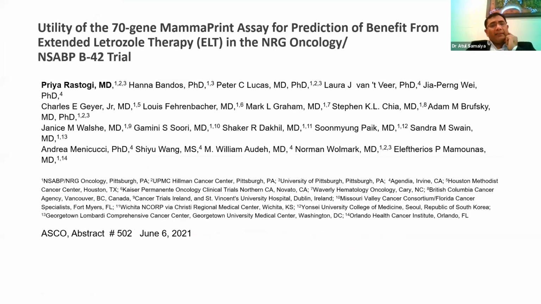Then another point, whether extended endocrine therapy is beneficial in the patients who are low risk. We have already seen the endocrine therapy may have limitation in the ultra low risk group. Endocrine therapy is very useful in the low risk group without the addition of chemotherapy. So another subgroup, whether the extended letrozole therapy is useful, and this trial, NSABP B-42, has been designed to answer this.